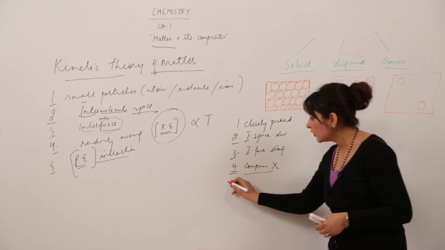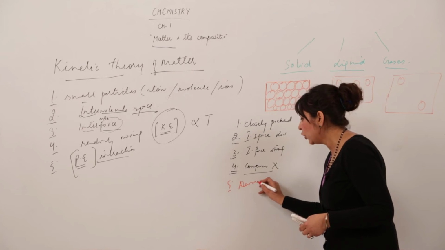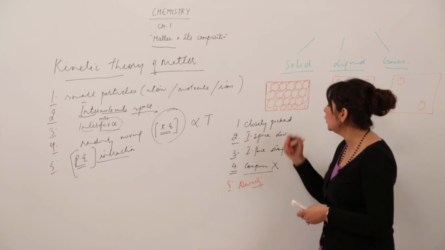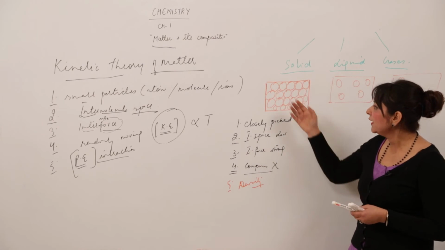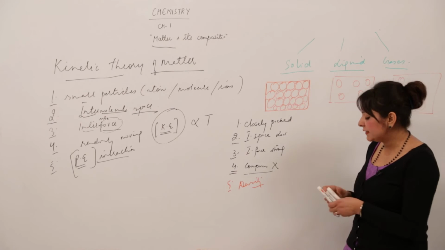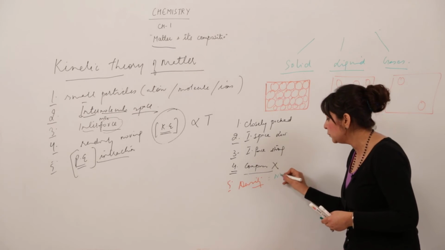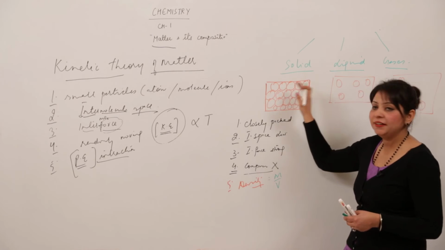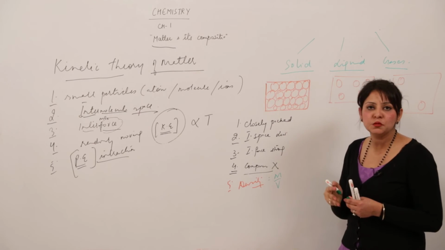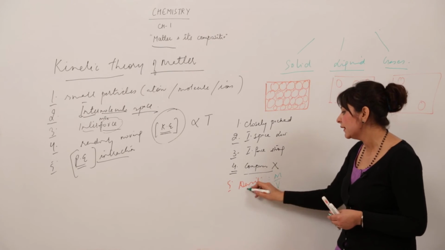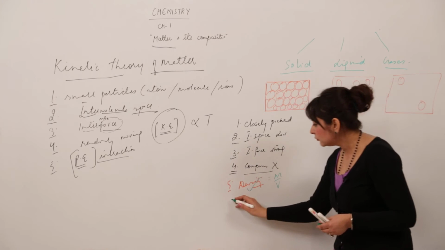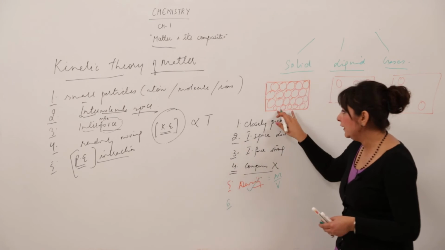And next is density. When we talk about density, can you comment on its density? See, by looking at the figure, we can see that density is mass per unit volume. In a given sample, in a given volume, there are so many atoms present. So obviously, the density is high. And can they flow?